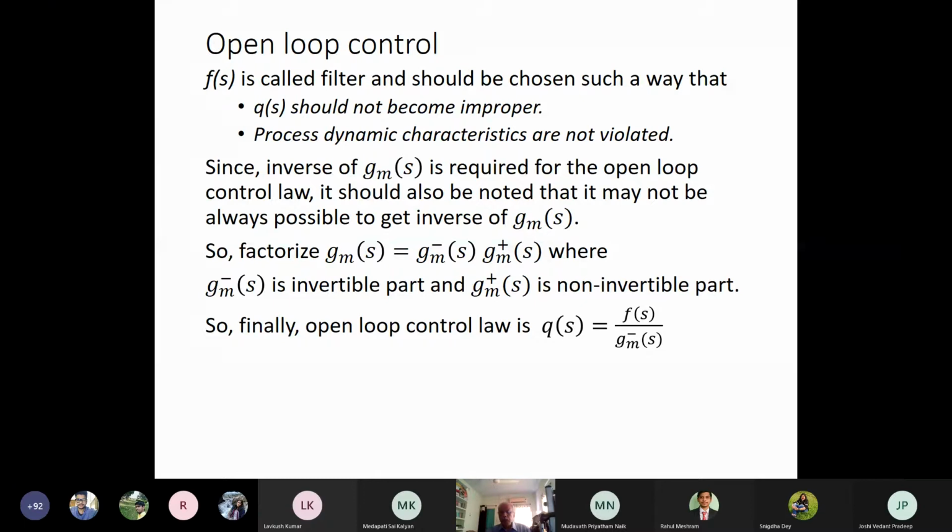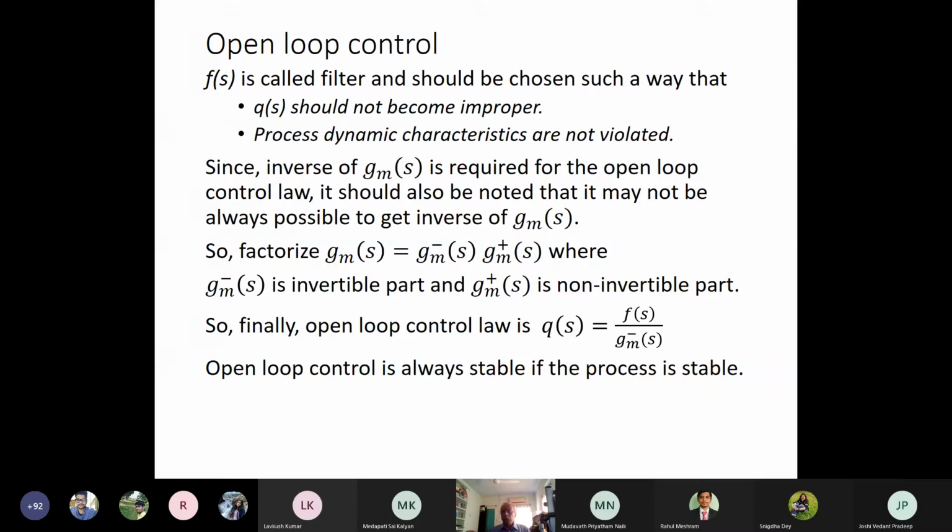The advantage of the open loop control is that it is always stable if the process is stable. So you do not require any stability analysis when you are controlling a process using the open loop controller architecture. But there is another major disadvantage in this open loop control architecture.